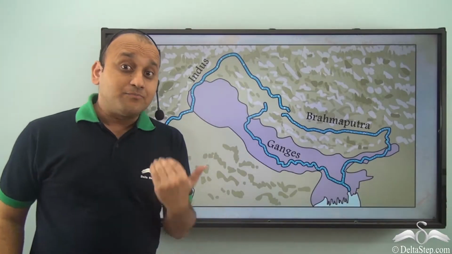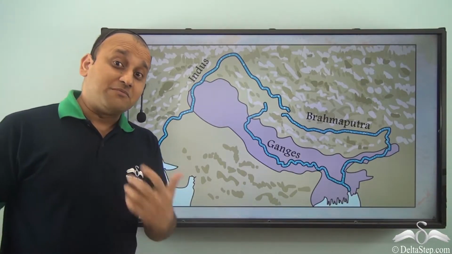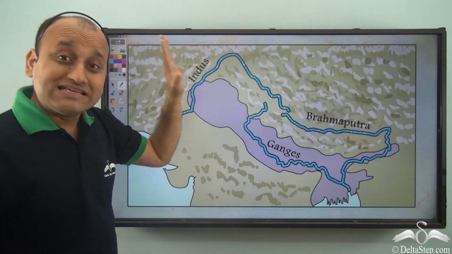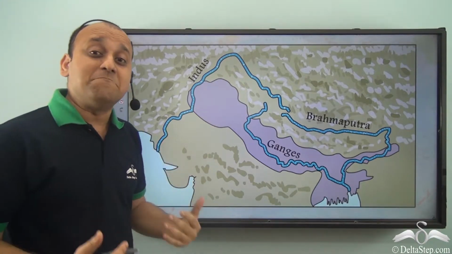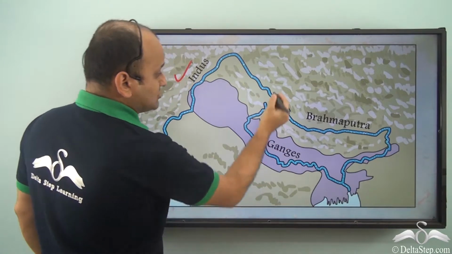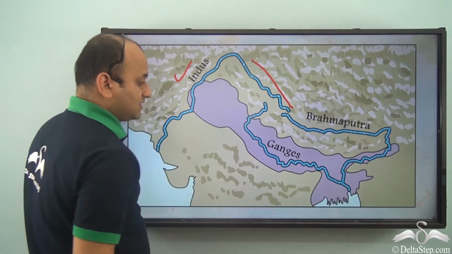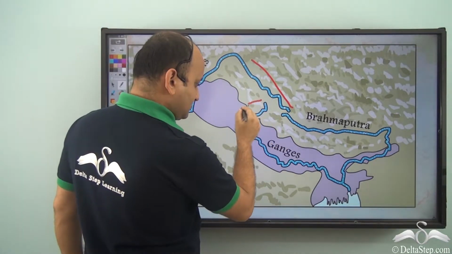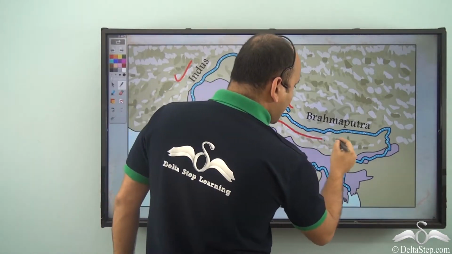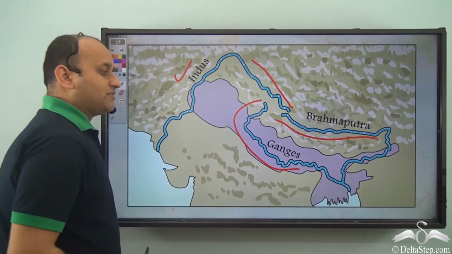Now another important role which the Himalayas play is that they are the originating point of three major rivers. The Indus also originates from the Himalayas. Then we have the Ganges, again originating from the Himalayas, and the Brahmaputra, which also originates from the Himalayas.